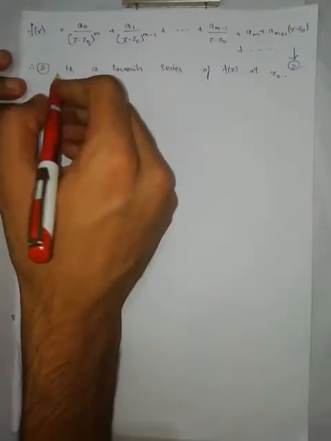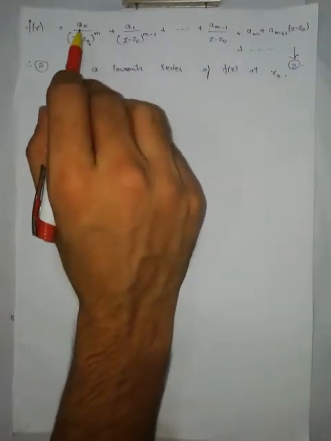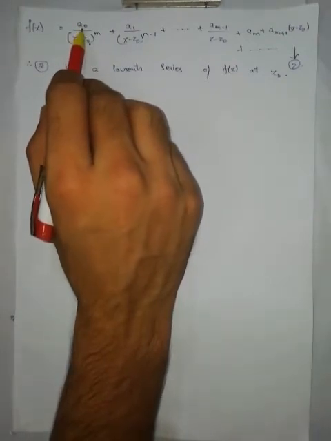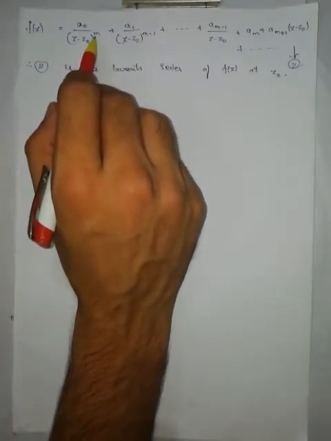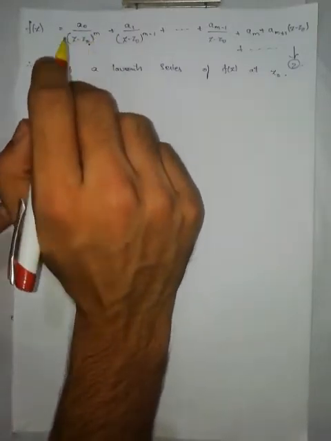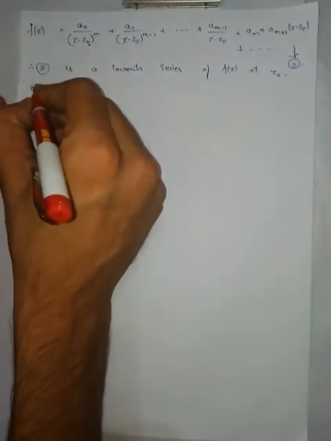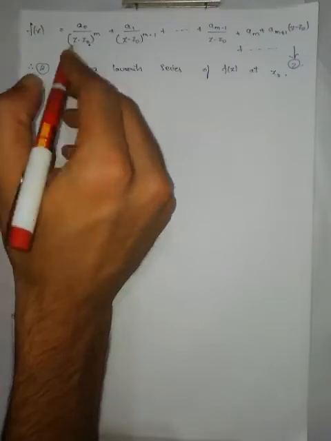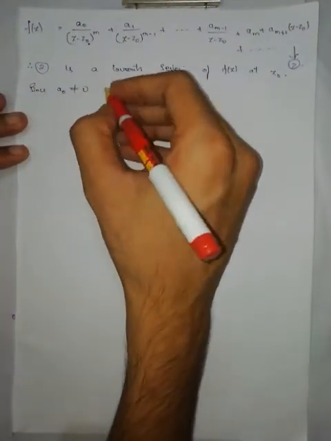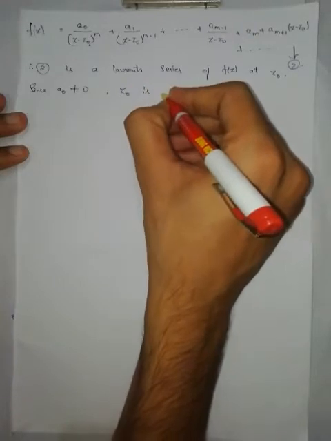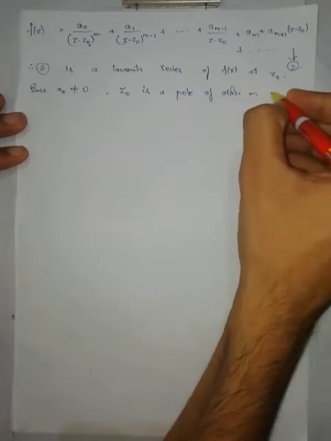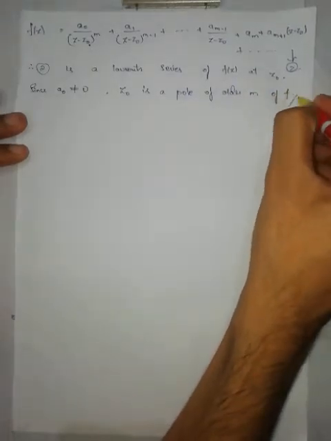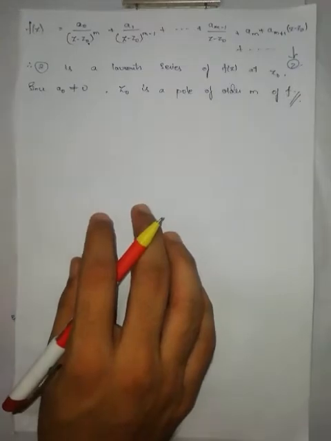Now, again from the definition, since we got a naught is not equal to 0, then the highest power of 1 by z minus z naught, that is m, is the order of the pole. Since a naught is not equal to 0 and after this all terms are 0, therefore z naught is a pole of order m of f.